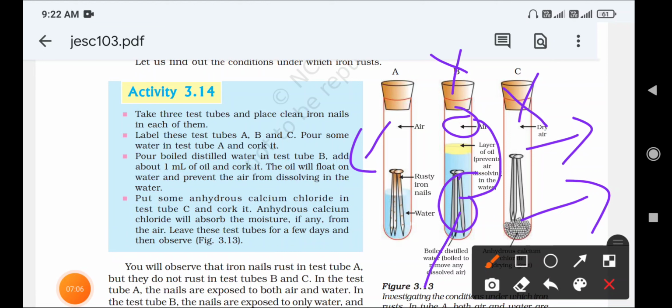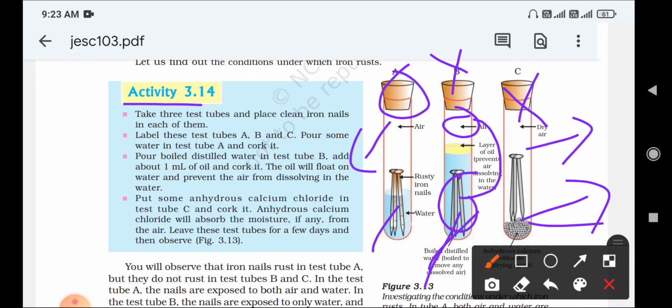That simple activity is explained here. Activity 3.14: take 3 test tubes and place clean iron nails in each of them. You have to place 3 iron nails in them. Label these test tubes A, B, C. Pour some water in test tube A and cork it. You have to make the cork close tightly. Again, pour boiled distilled water into test tube B and pour 1 ml of oil and cork it.